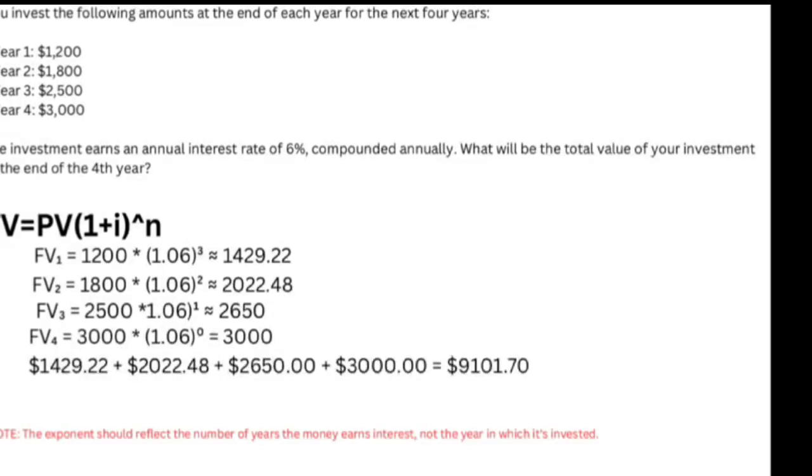Please note that the exponent should reflect the number of years the money earns interest, not the year in which it's invested. Kaya kung napapansin nyo, yung exponent ng year 1 ay 3, hindi siya 1. And then sa exponent ng year 2 is 2, and then sa year 3 is exponent niya ay 1.